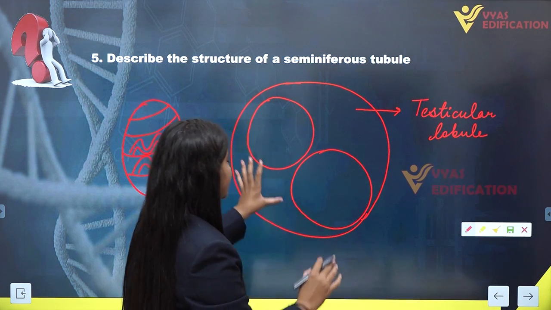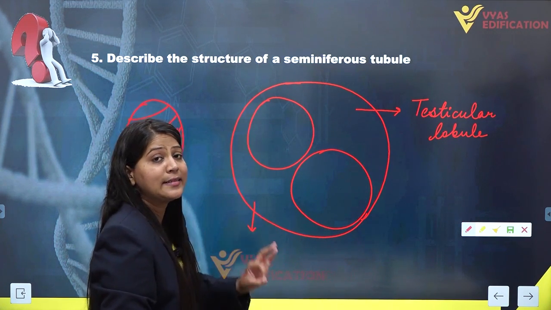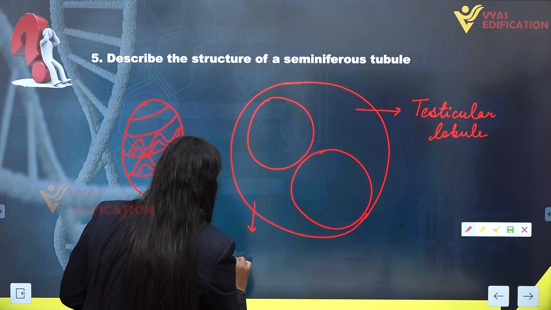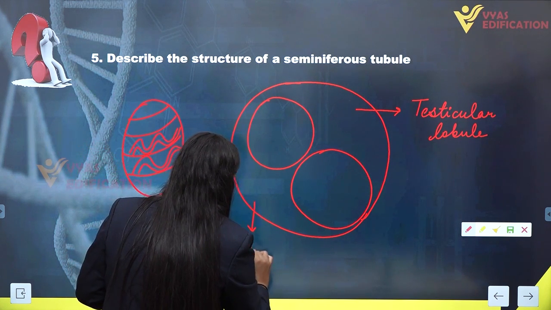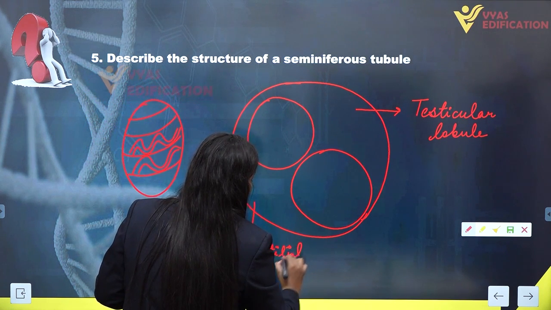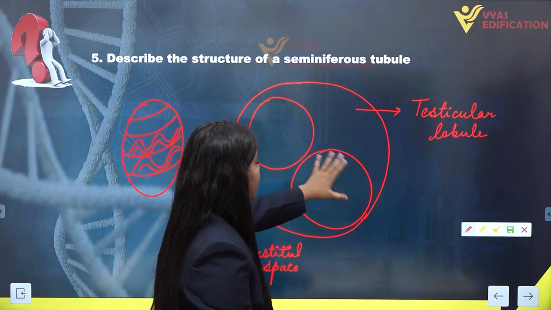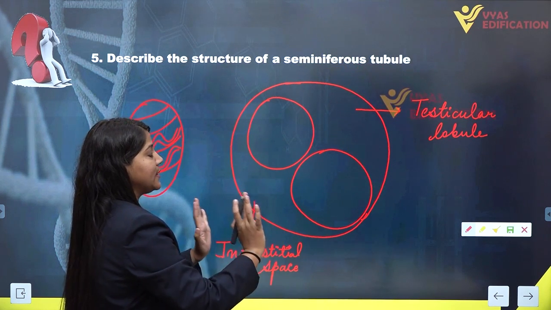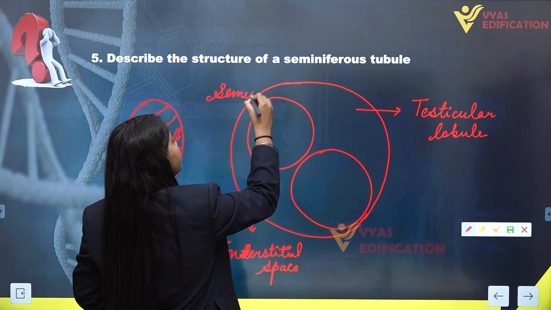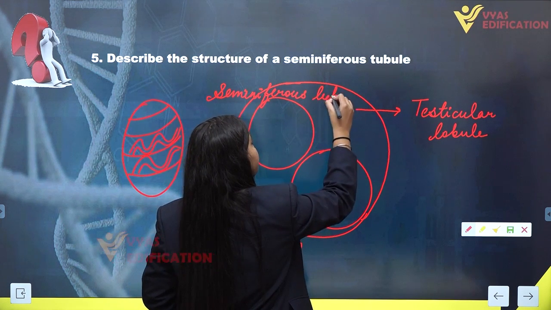Inside which this space, you can see this space is interstitial space, which is having specialized cells known as interstitial cells or Leydig cells. So this space is known as interstitial space. Now these circles inside the testicular lobules, you can see these are seminiferous tubules.